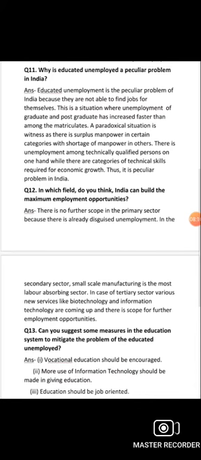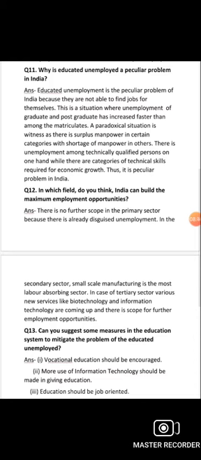Now the next question, number 12. In which field do you think India can build the maximum employment opportunities? And the answer is, there is no further scope in the primary sector because there is already disguised unemployment.